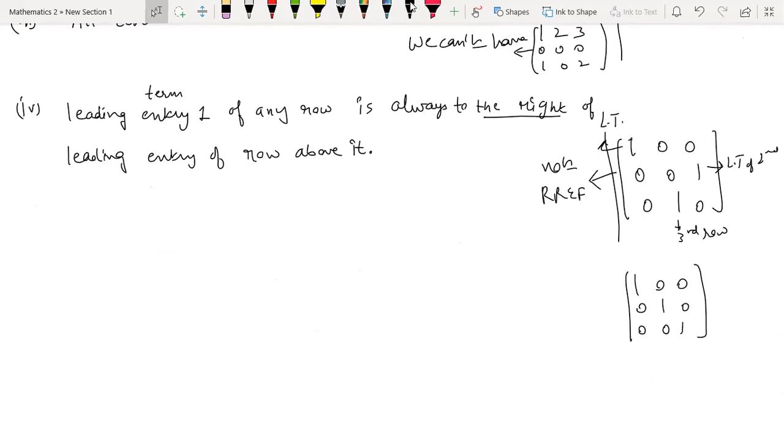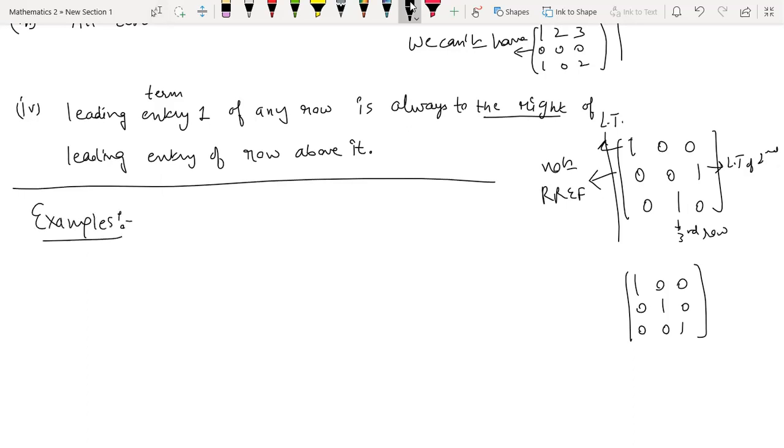This is a perfect example of a row reduced echelon form, in which it follows all the conditions. I'll be giving you more examples, but right now I've just given you a simple example which demonstrates each individual point. Now we will come to more specific examples and test whether they are row reduced echelon forms or not. So, the examples of matrices in row reduced echelon form.